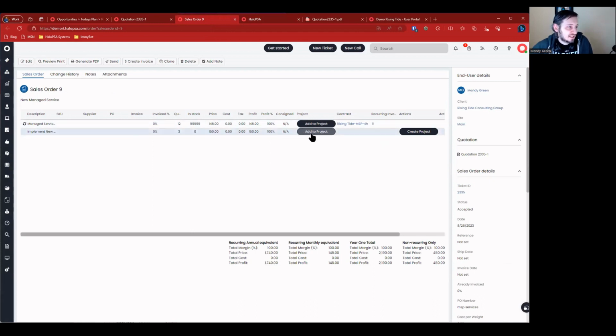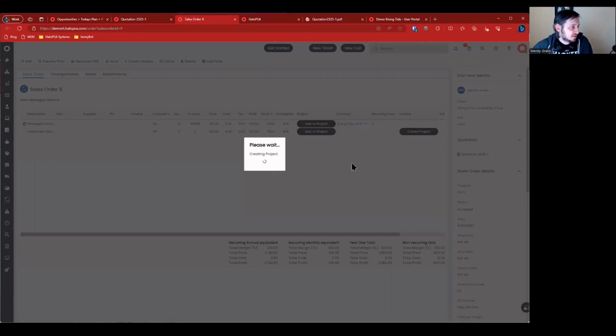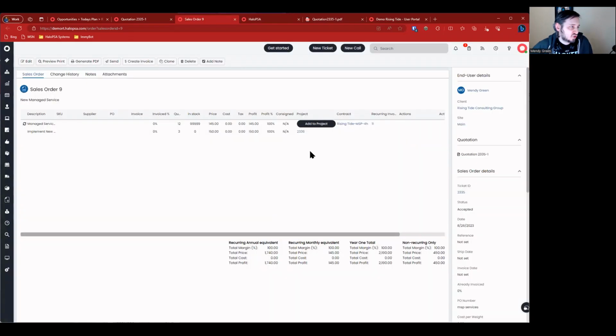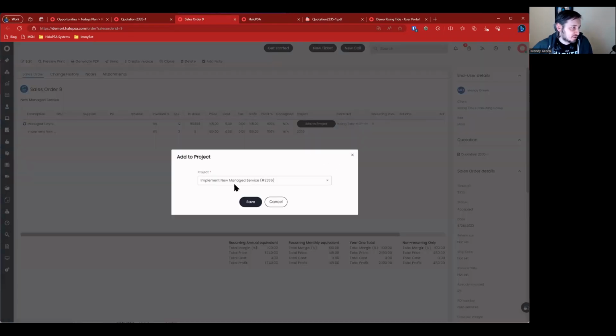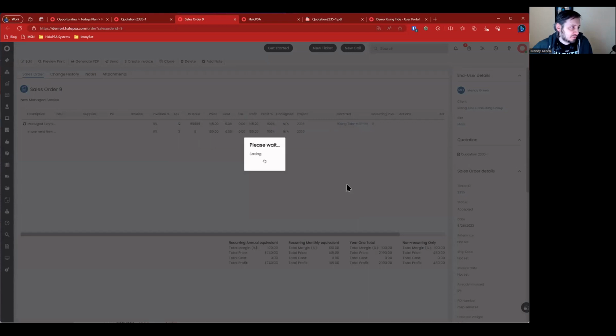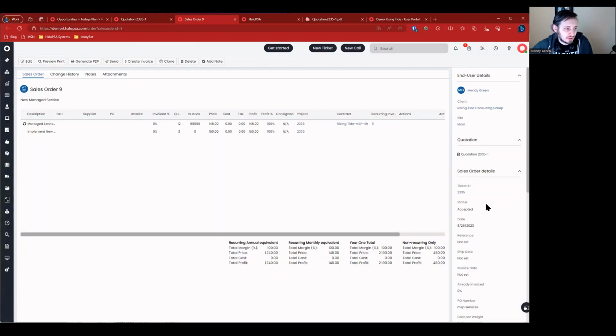Let's go ahead and create a project. In this case, we're going to create a project here. And so now we should have a new project created, 2336. And we're going to add this to the project, implement new managed service. We're going to save that, and we're going to keep going.